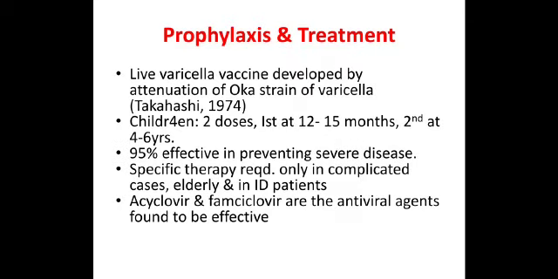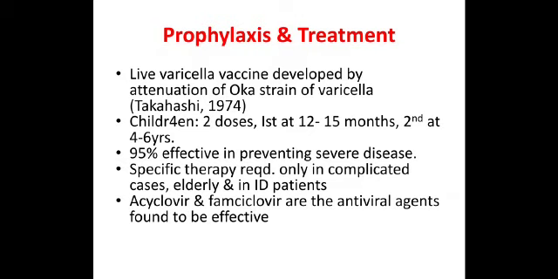Prophylaxis and treatment. Since I told you this is the most common childhood infection, we have a very good live attenuated vaccine for zoster. It is derived from attenuation of the Oka strain of Varicella in 1974. Even now the same vaccine is used. It is a live vaccine to be given in 2 doses, one at around 15 months of age, the other at around preschool age, that means 4 to 6 years.